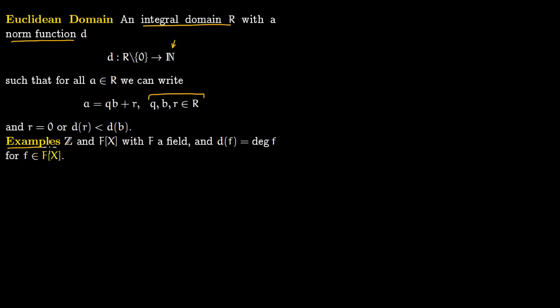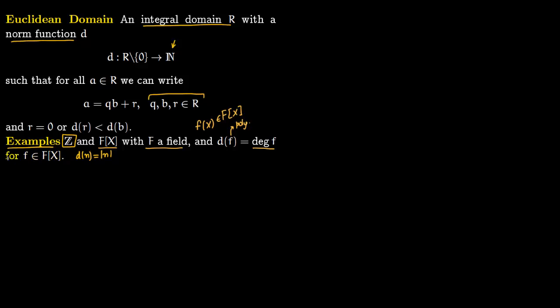So some examples. The first example is integers. You can do our standard division in integers, and the norm of, say, n, an integer, is just the absolute value of n. Again, in F[x], where F is a field, so it's a ring of polynomials with coefficients in a field, here also you can do division, the long division of polynomials. Here the norm of f, where f is a polynomial in F[x], is the degree of f.